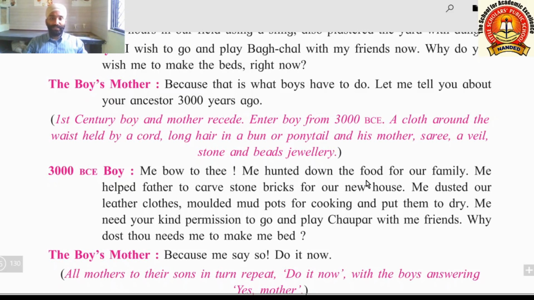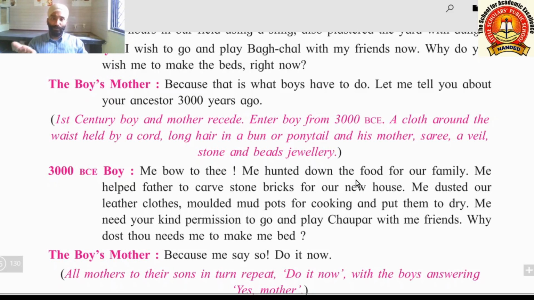Me hunted down the food for our family. Me helped father to carve stone bricks for our new house. Me dusted our leather clothes, molded mud pots for cooking and put them to dry. Here the boy is doing a different type of chores. You see, me bow to thee means he is giving respect to his mother by bowing down.